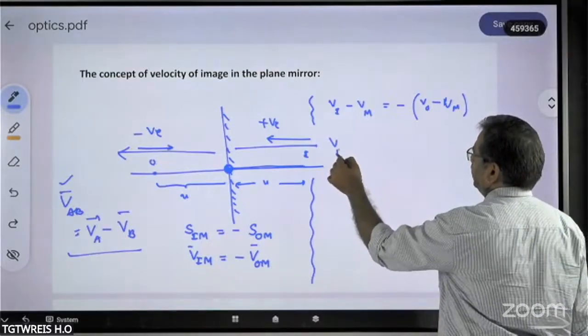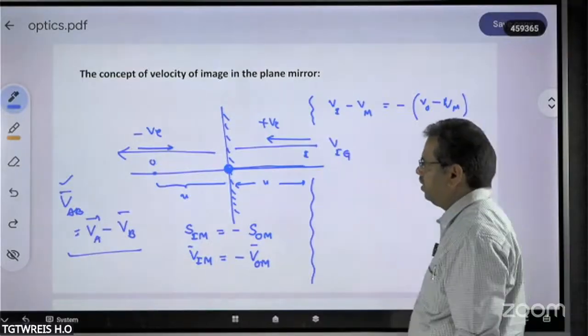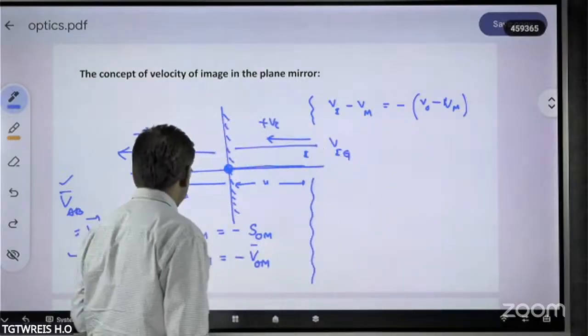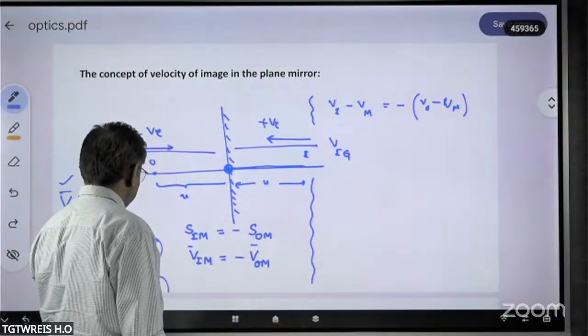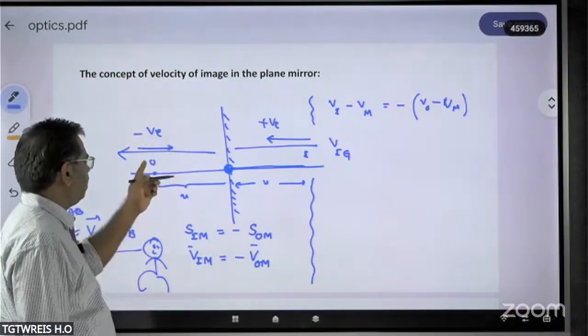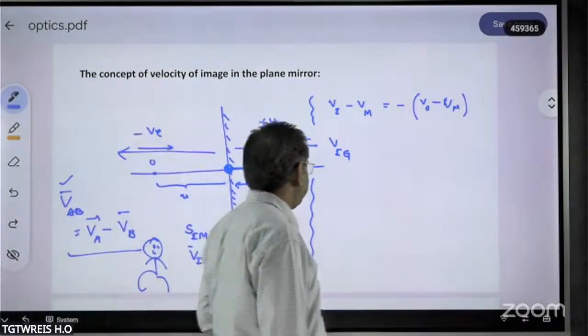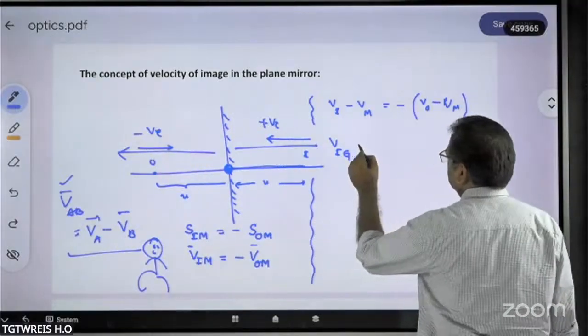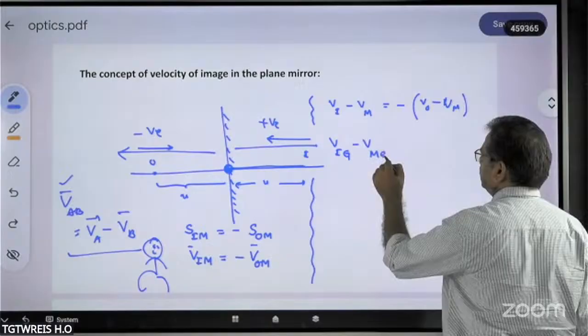Velocity of the image with respect to the ground. Say I am observing this whole thing outside, from here I am observing. So velocity of the image with respect to the ground minus velocity of the mirror with respect to the ground